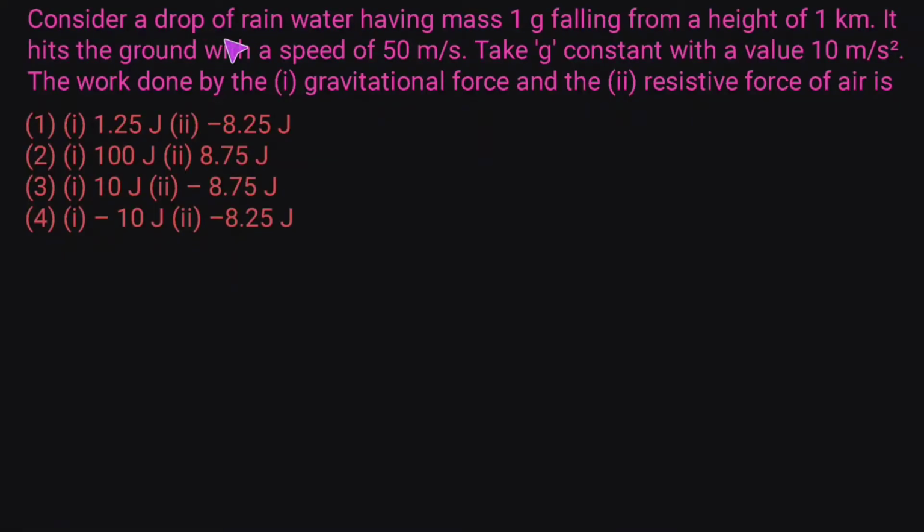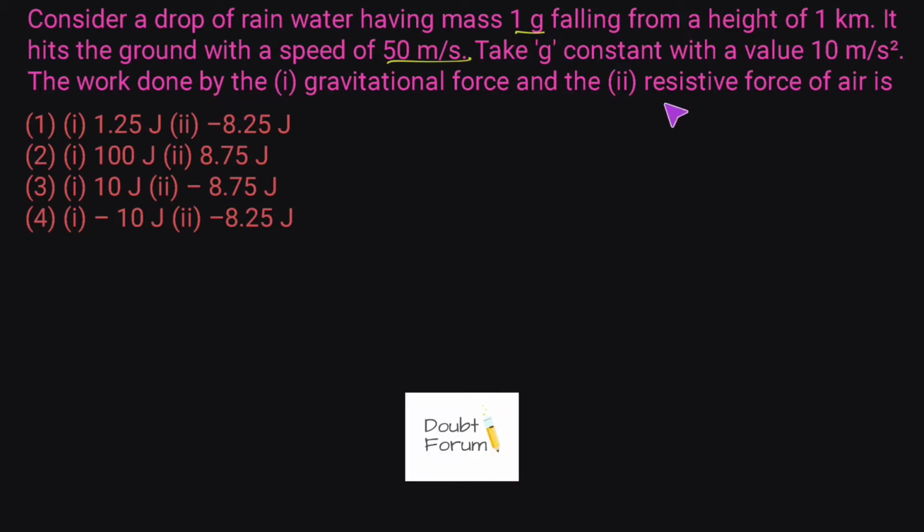The question is, consider a drop of rainwater having mass 1 gram falling from a height 1 kilometer. It hits the ground with a speed of 50 meter per second. Take g constant with the value of 10 meter per second square. The work done by the gravitational force and the resistive force of air we are asked to find.